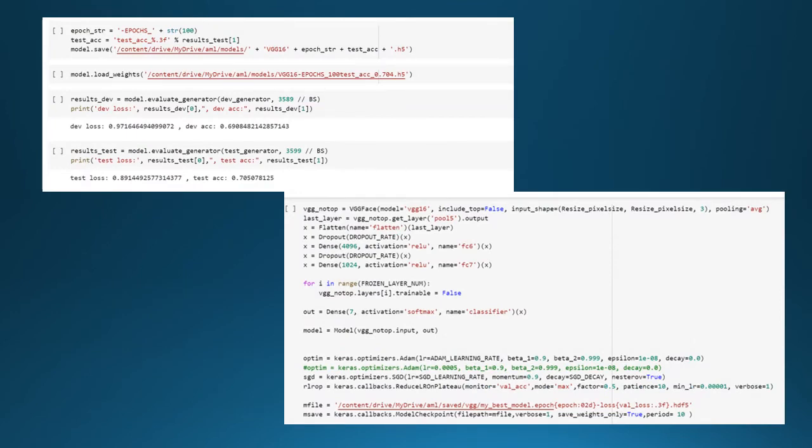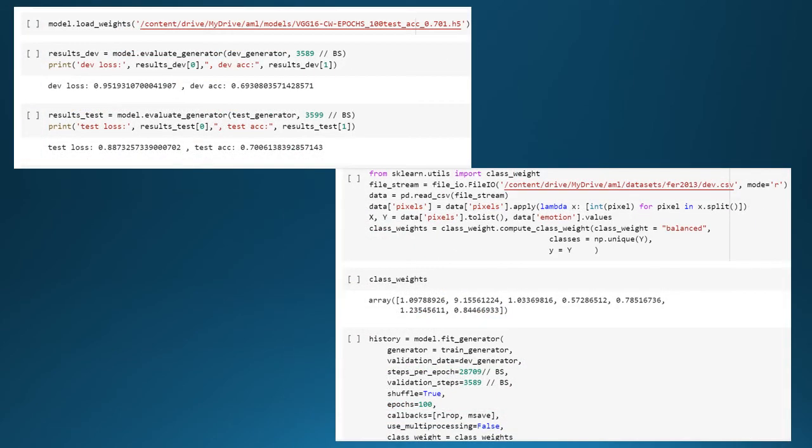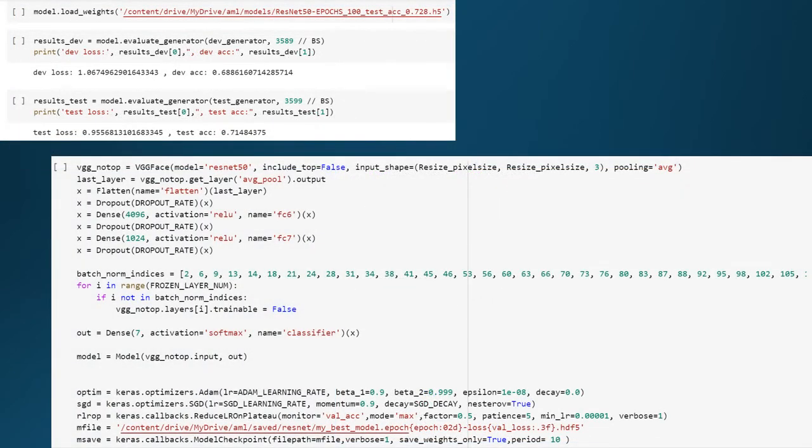This is a screenshot of the VGG model which I trained. It has a prediction accuracy of 70%, and this is the VGG model with class weights. Its accuracy has not changed much. Here is the ResNet model without class weights. As you can see, the ResNet 50 model has outperformed the VGG model with 71% accuracy, which is quite good.